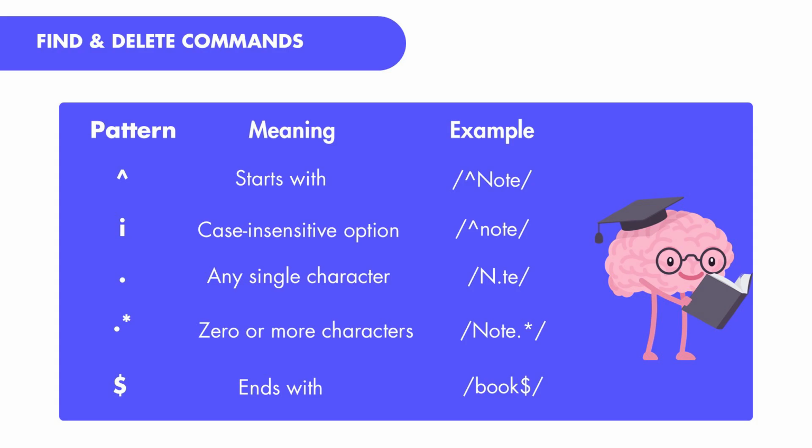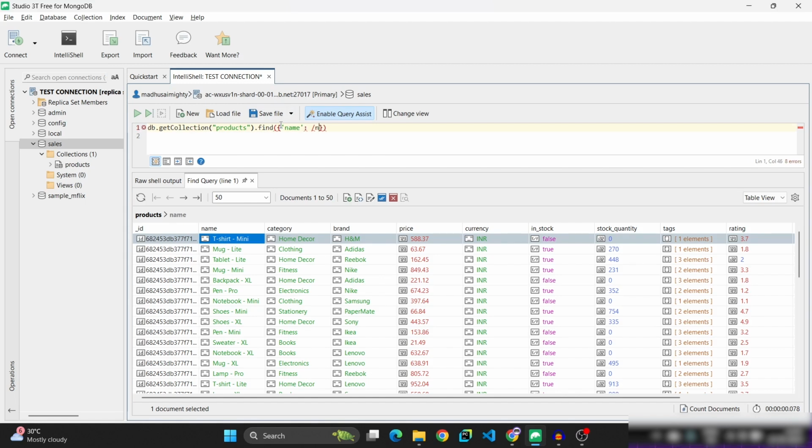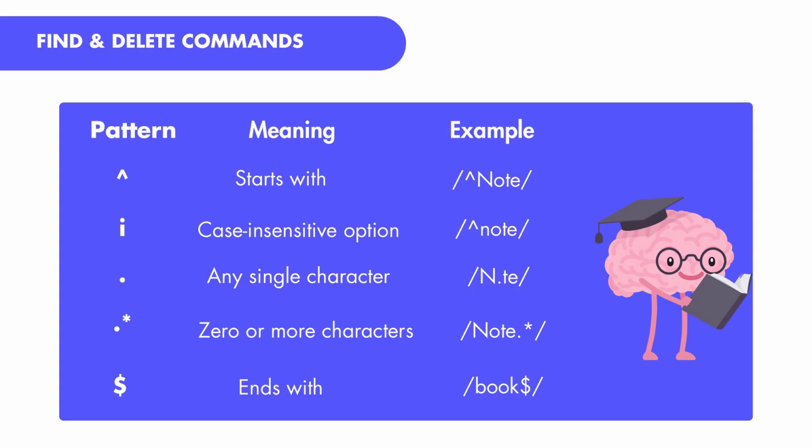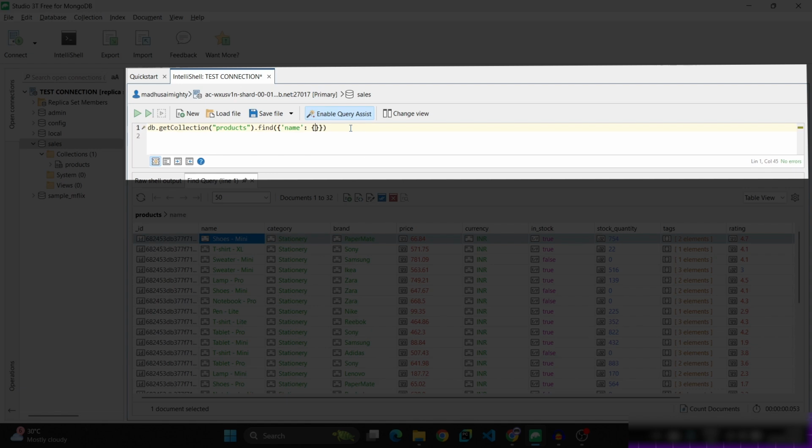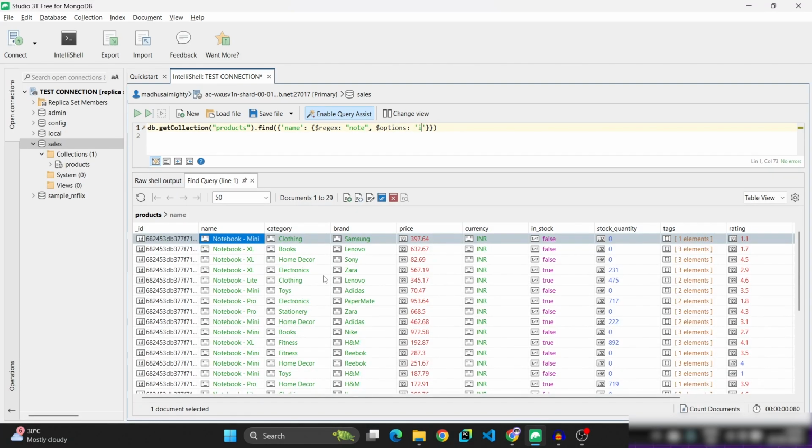Now let us see case insensitive search. In the first query, when we entered the pattern as small note, we didn't get any result because the name started with capital N. Now let us see case insensitive search. Then you need to enter name, object, $regex, pattern is note, comma, $options i for insensitive. Control plus enter. So now you can find the products whose name starts with note. In the query we have given small n. In the result we got capital N. So it is a case insensitive search.